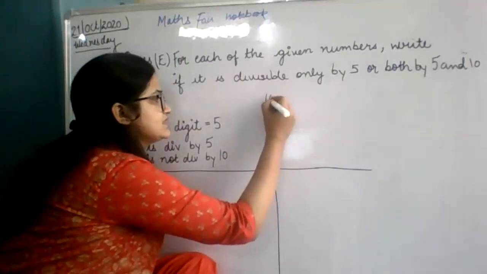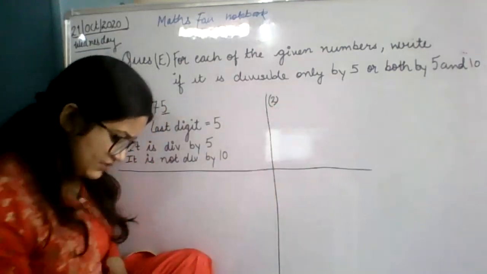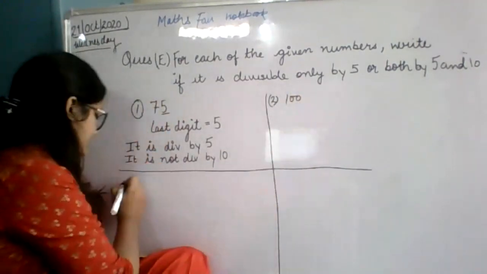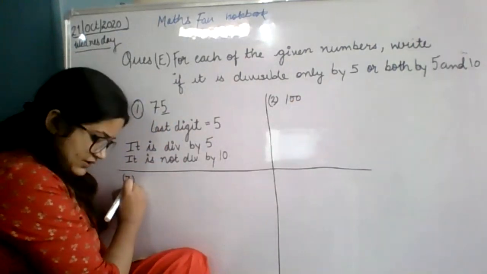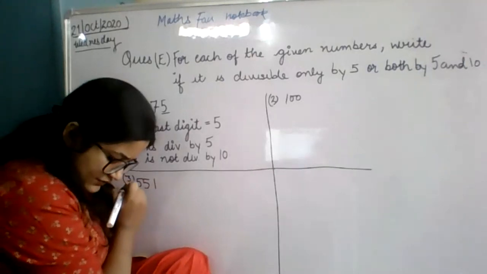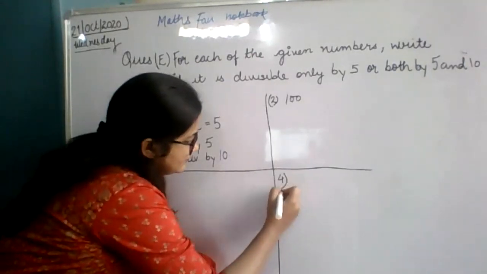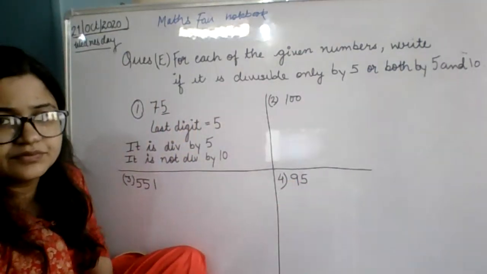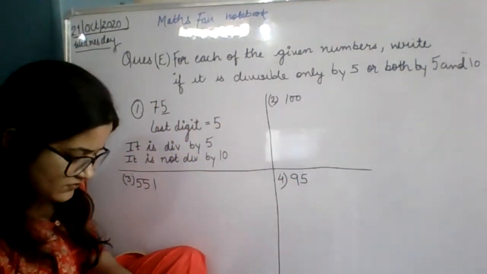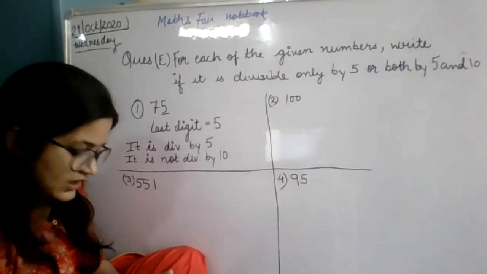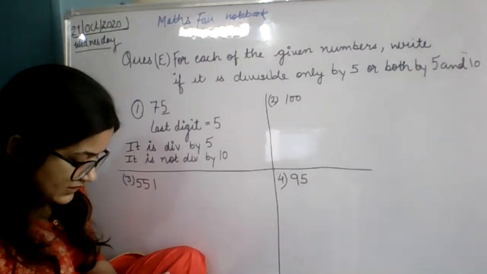Do it yourself, the second question, it's 100. Third question you have to do yourself, it is 551. And the fourth one is 95. Do it yourself, all four of them. Ma'am, we have to write last digit also. Obviously, that is the main point.